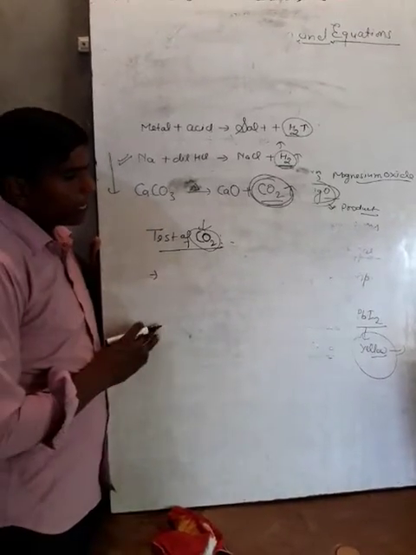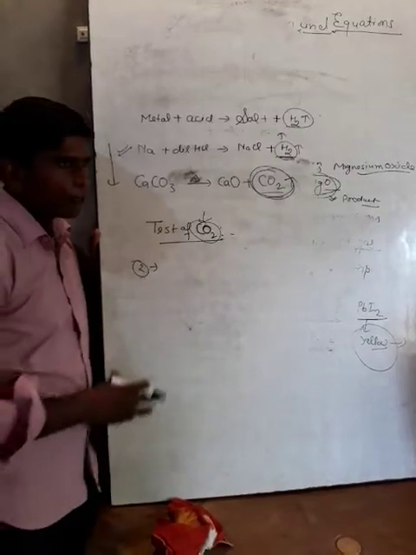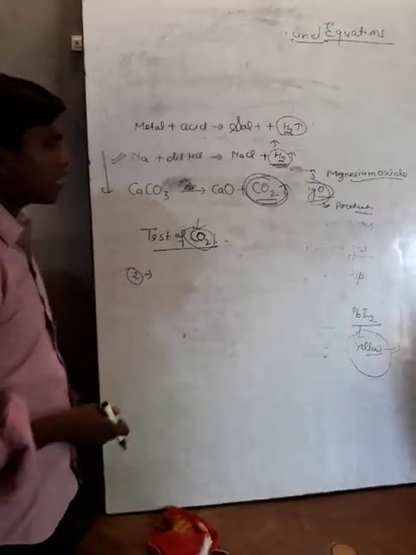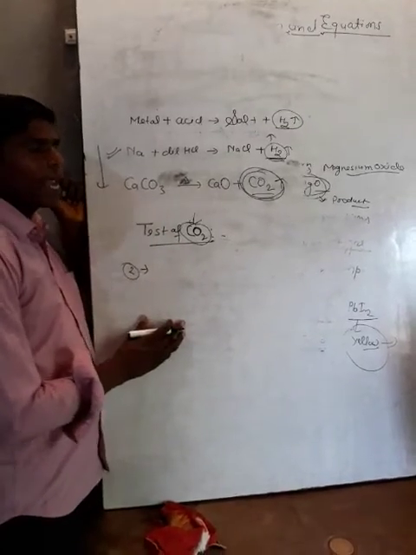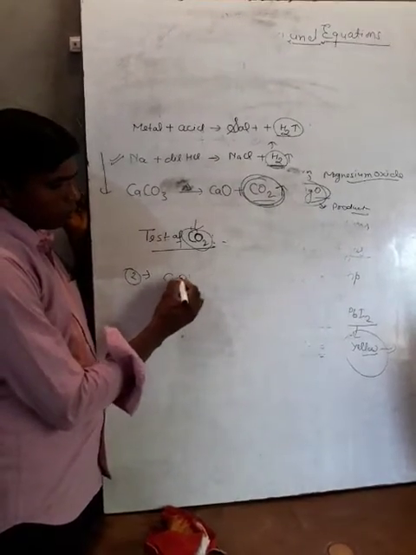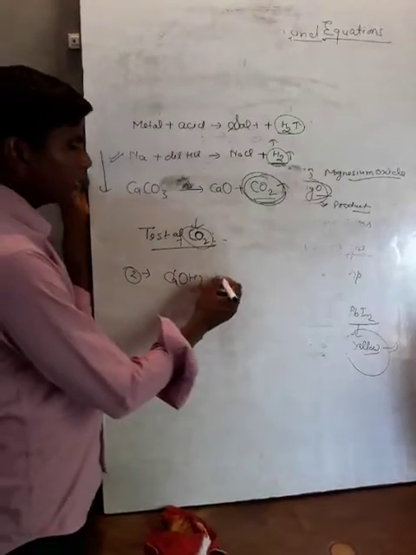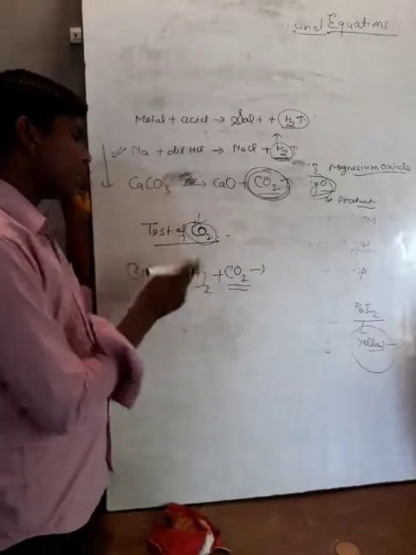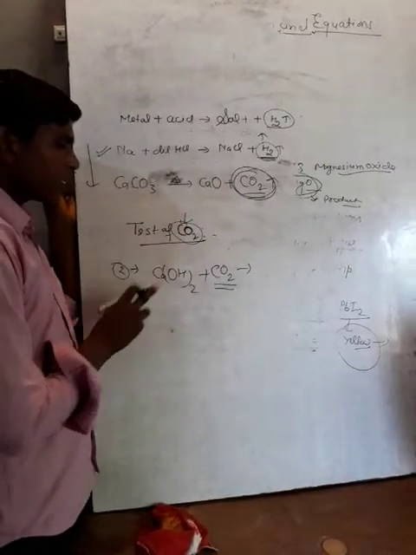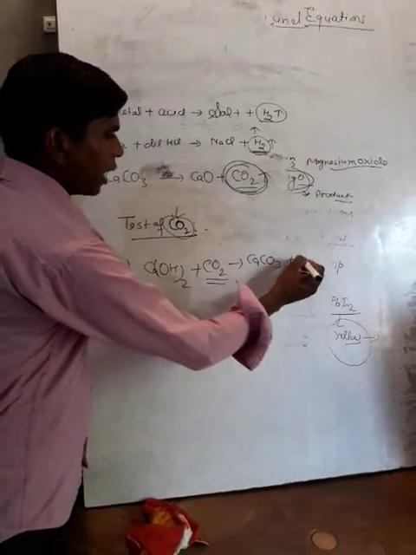The other one is the second type of test which we can do in the laboratory, to test whether a gas is carbon dioxide. First of all, we take lime water. Then we pass that gas through it. When carbon dioxide gas passes through the lime water, it forms calcium carbonate plus H2O.